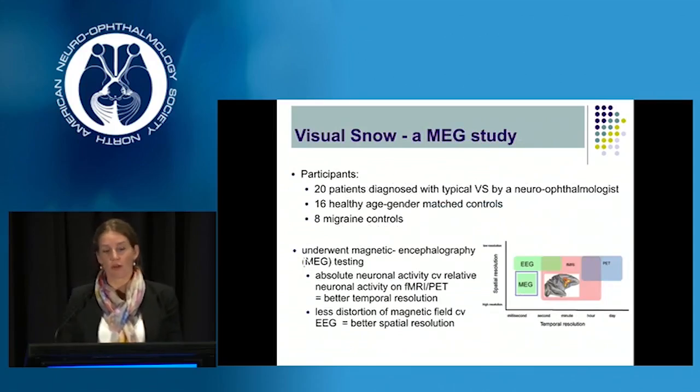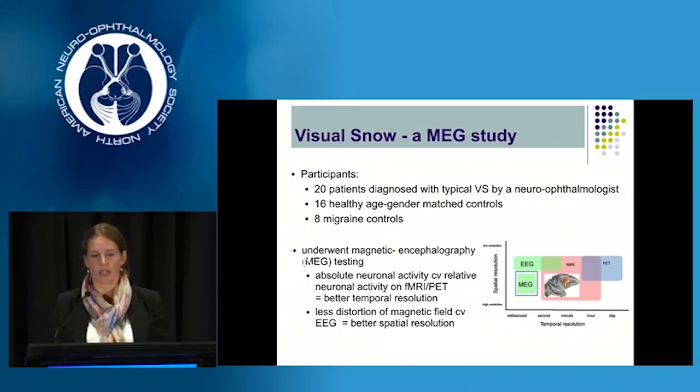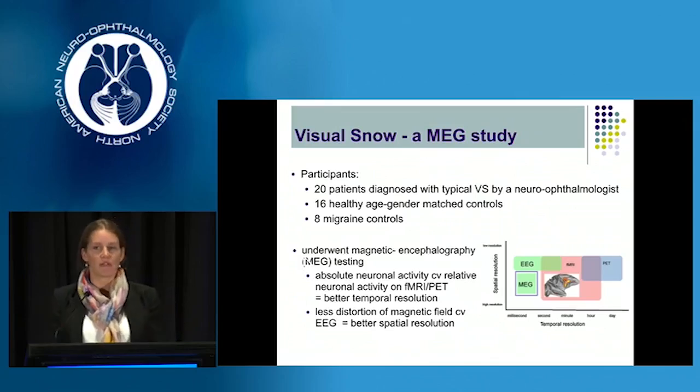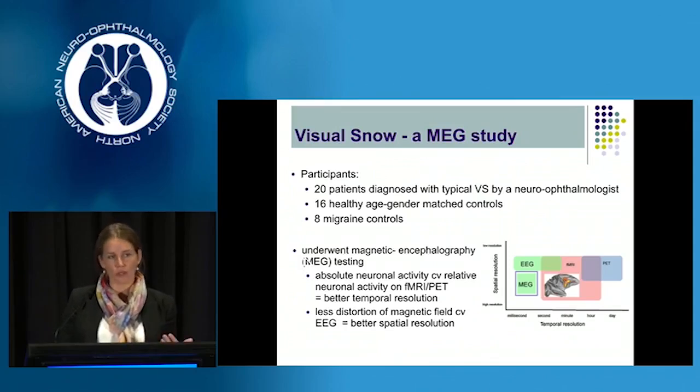We recruited 20 visual snow participants that were diagnosed with classic visual snow according to the diagnostic criteria by a neuro-ophthalmologist. We then also recruited 16 healthy age- and gender-matched controls. Now, because of the controversy around which features are explained by the visual snow themselves and which features are really part of the comorbid migraine, we've decided to recruit a second control group, which is a migraine-only control group. And at this stage, we've got 8 patients recruited into the second control group.